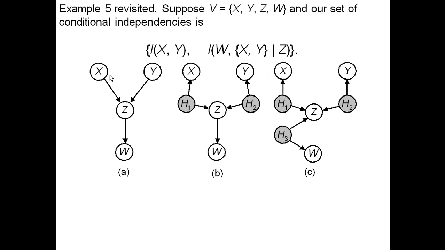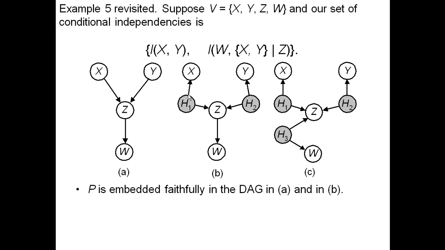However, this is what is really important here: if we have four variables, remember I told you if you have four variables, that's when you can learn something. This is an example we had before. X and Y are independent, and W is independent of X and Y conditional on Z. This is the DAG we learned before, and we assumed all three of these causal influences are present. But P is also embedded faithfully in this DAG.